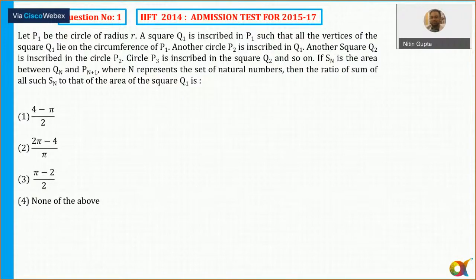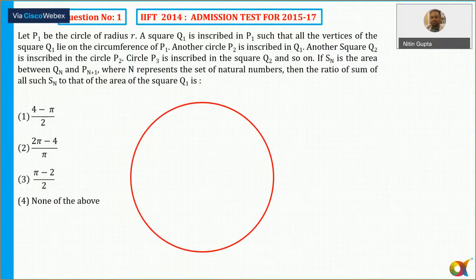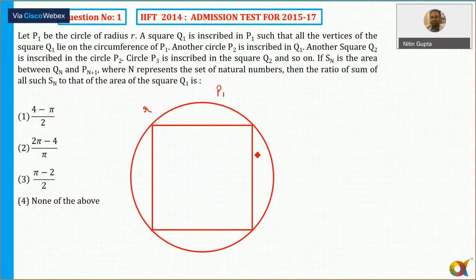Let P1 be a circle of radius R. It's all about time management. So the radius of this circle is given as R, and a square Q1 is inscribed in P1. So this is P1, and then there is a square Q1 inscribed here such that all the vertices of the square Q1 lie on the circumference of P1. And then another circle P2 is inscribed in Q1, another square Q2 is inscribed here, and so on.